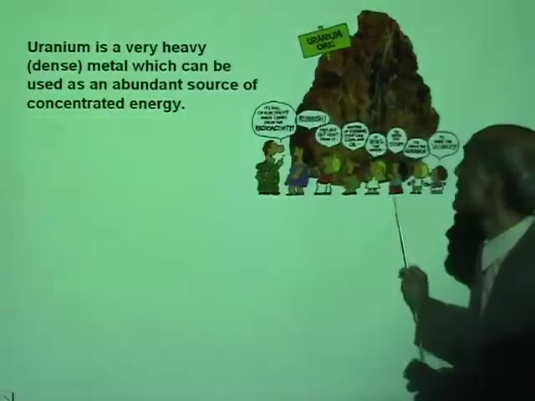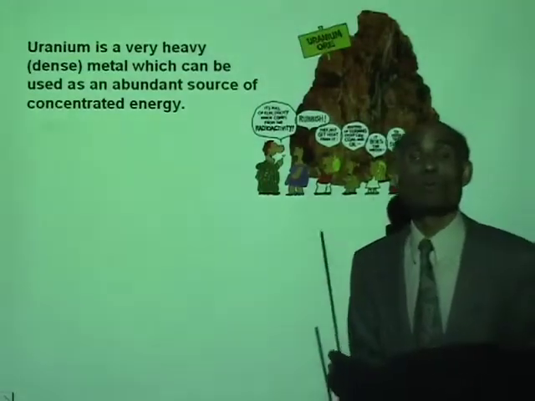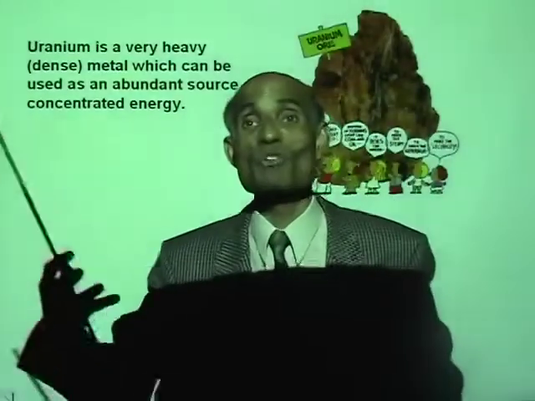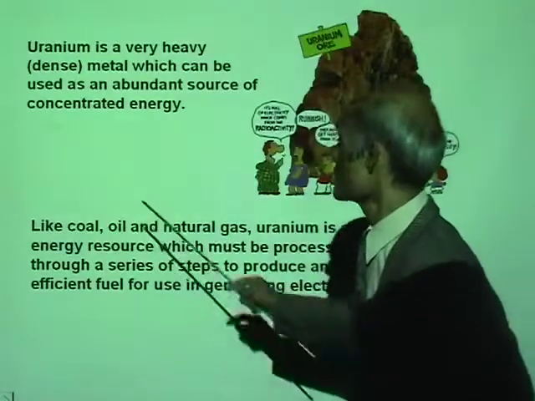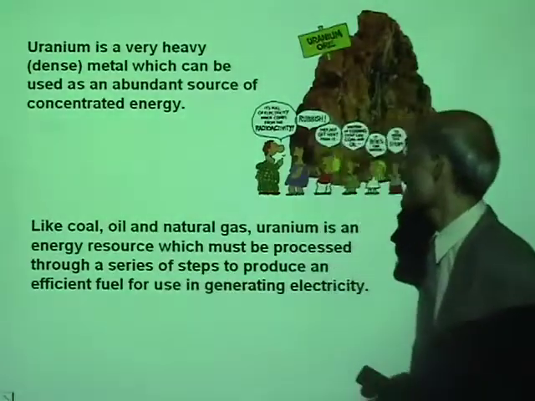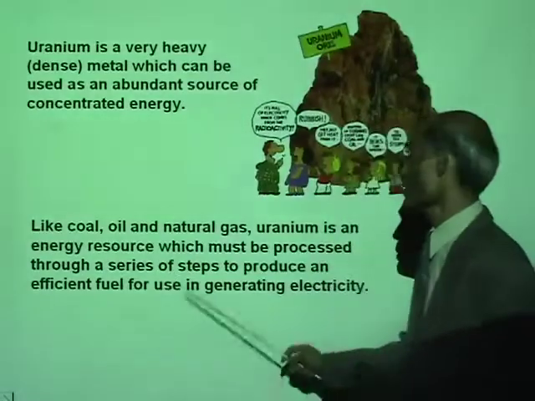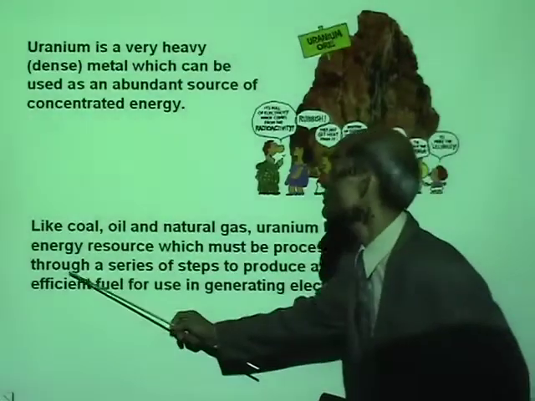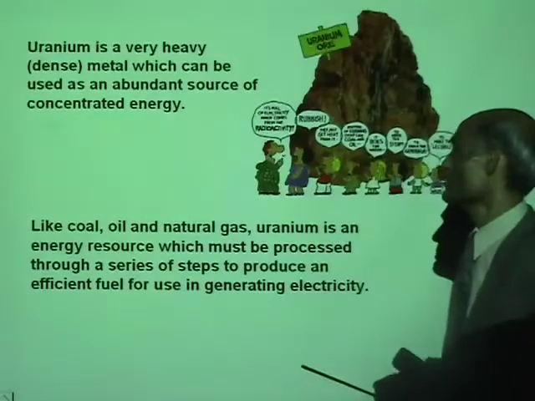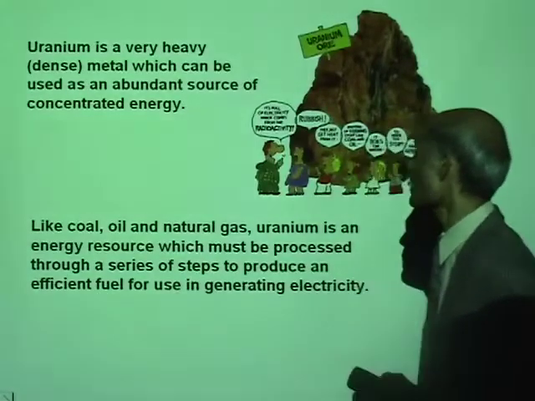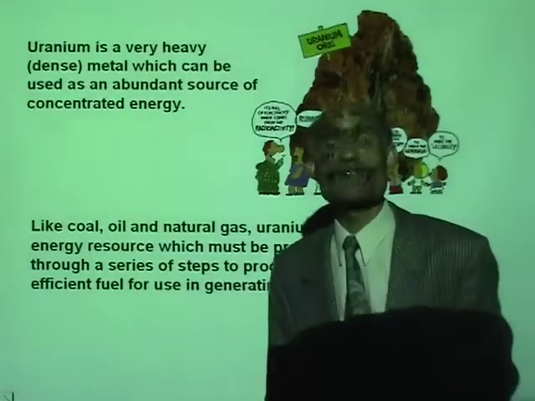Well, this is the yellow cake, the uranium, which is fuel for nuclear reactors. So like coal, oil and natural gas, uranium is an energy resource which must be processed through a series of steps to produce efficient fuel for generating electricity.